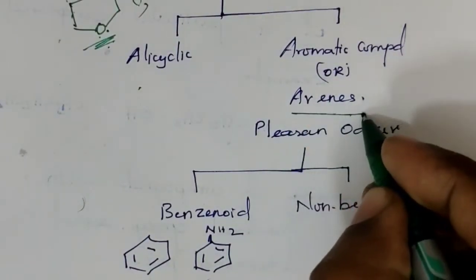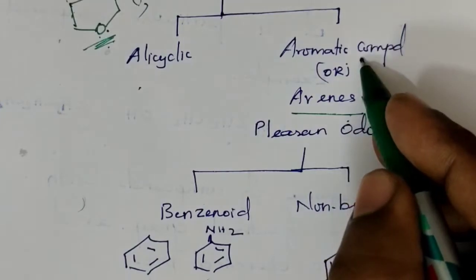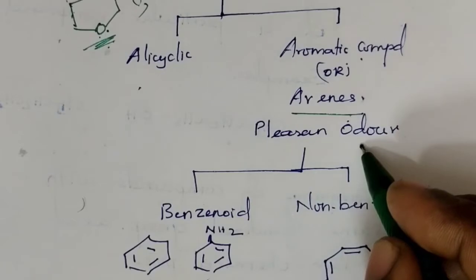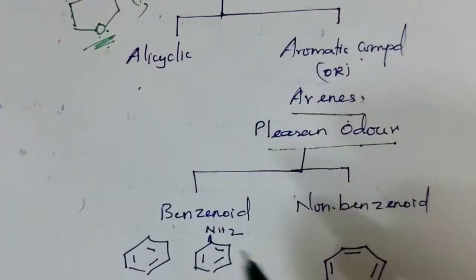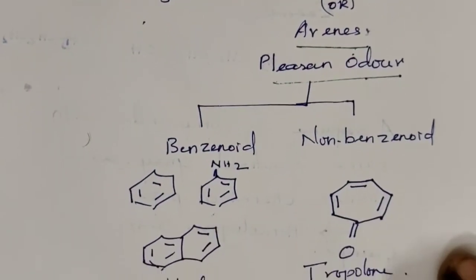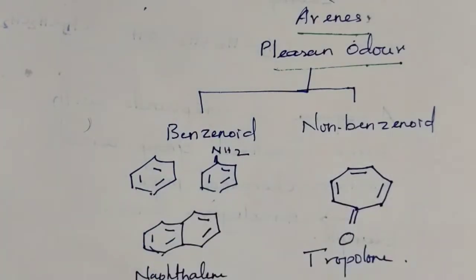They are normally called arenes. So arenes indicate aromatic compounds. Aromatic compounds have a pleasant odor. Since they possess pleasant odor, they are called aroma. Based on that, they are called aromatic compounds. The aromatic compound we normally studied in our class is benzene. This is one of the common examples for aromatic compound.